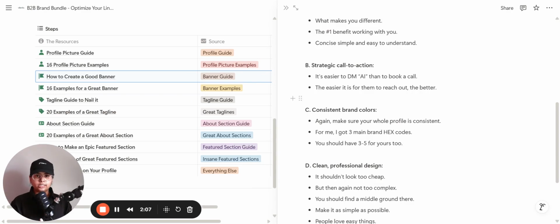Strategic call to action. Whatever you want them to do, make it flow. It is the waterfall theory, that it has to go from top to bottom. Your whole profile should be that. Your banner should be attracting them to read the headline. Your headline should make them go to the about section. Your about section straight to the featured, and your featured to take the action there. That is how the whole flow goes.